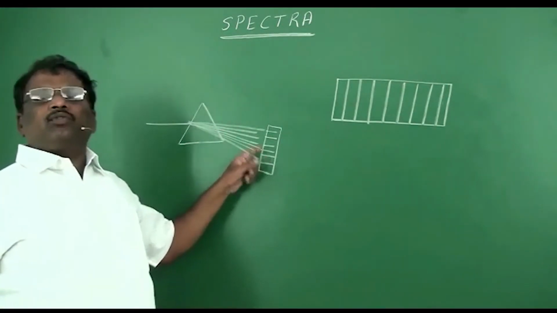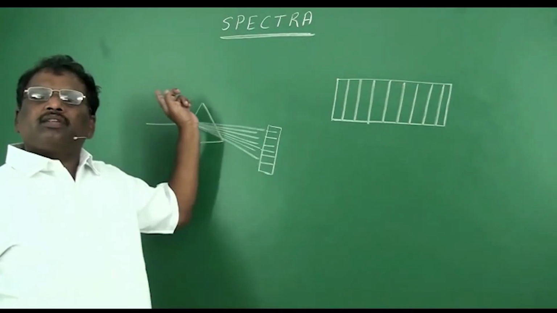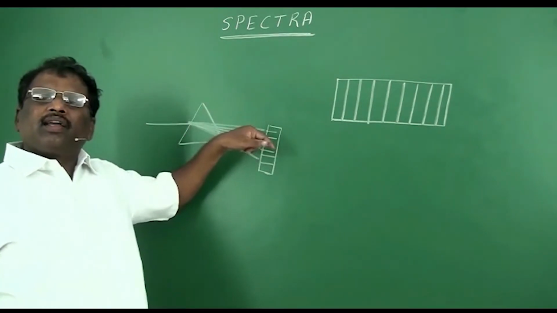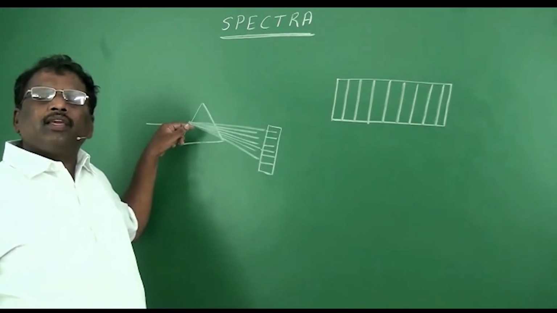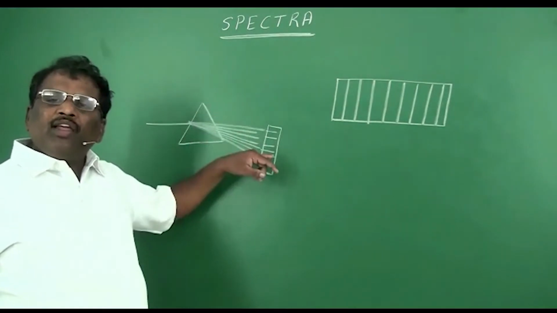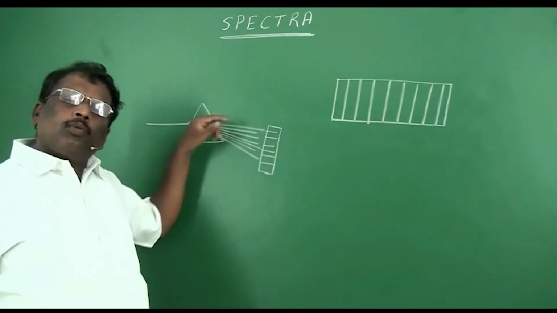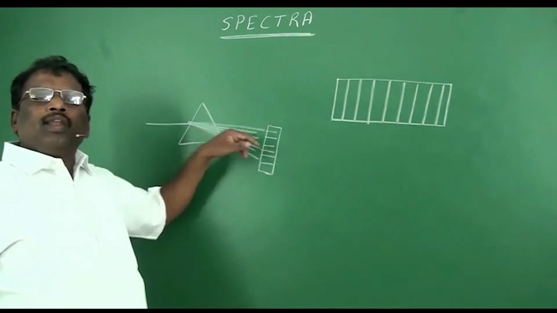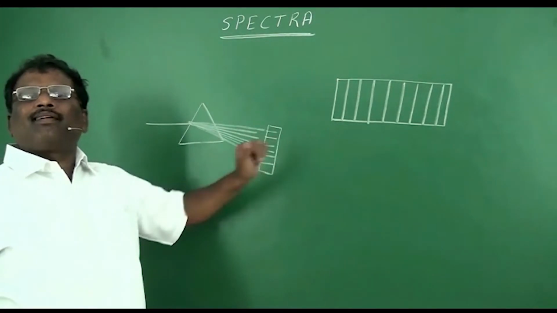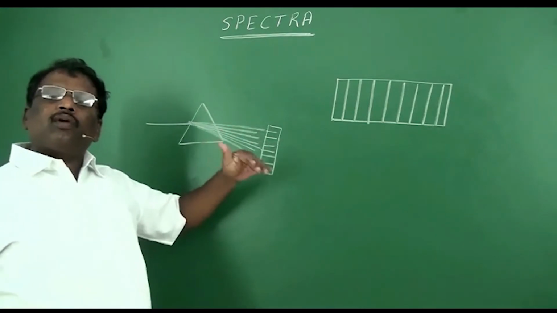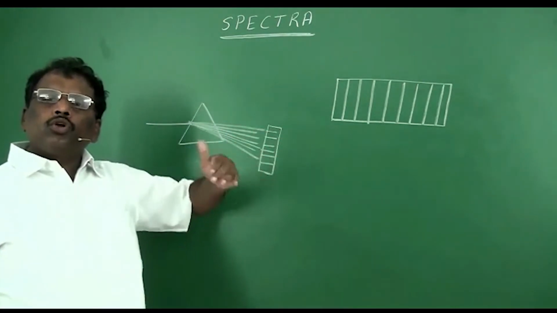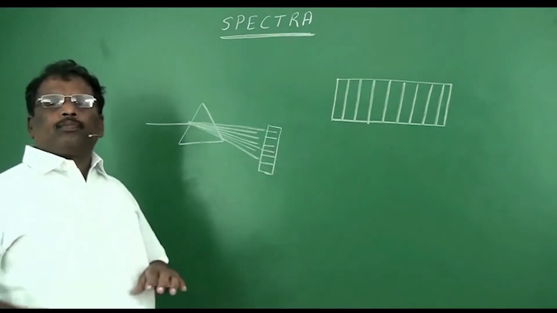With the help of that, we can estimate where the electron is present, based on the color that was absorbed by the atom, or the wavelength of light radiation that was absorbed by the atom. We'll get a definite, different spectra. So that is the way we are going to know about the position of an electron.